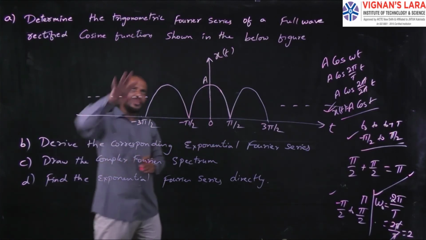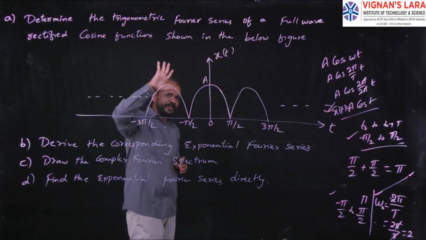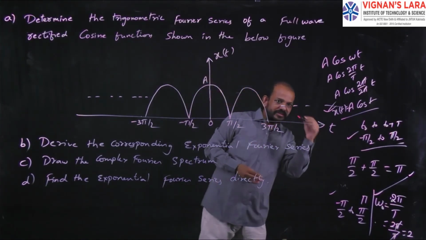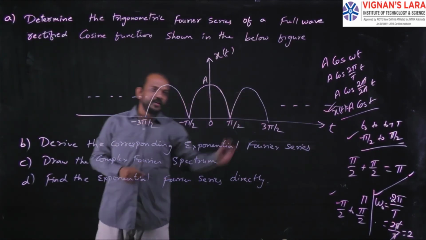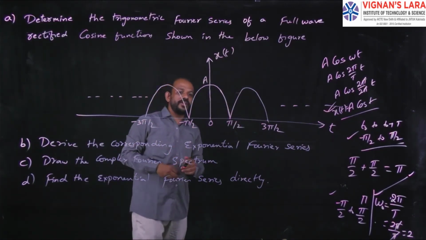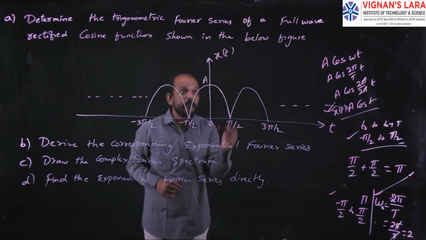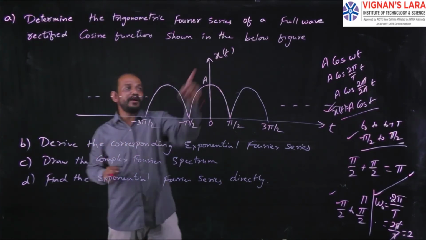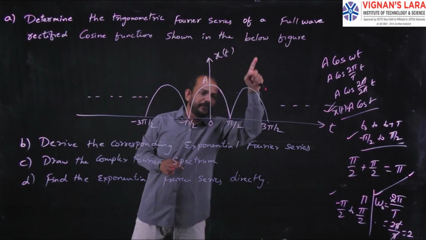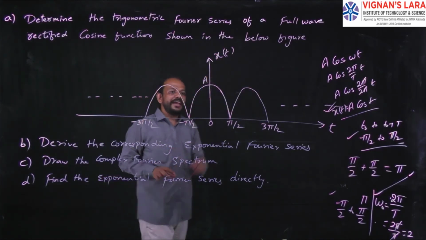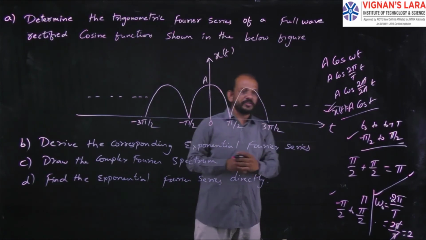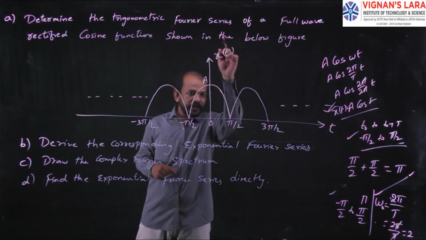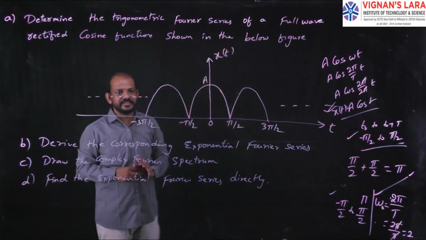Simply, here you already know a naught, an and bn. There is a relation between c naught, cn, c minus n, and a naught, an, bn. Using those relations, you have to find the values of c naught and cn from a naught, an, and bn, and substitute those values in the exponential Fourier series representation. Then you have the exponential Fourier series. This is the second bit, B.